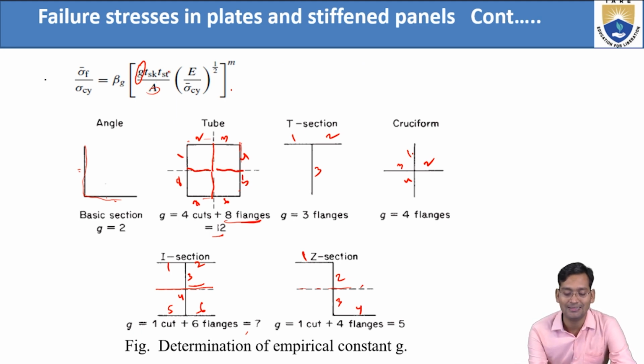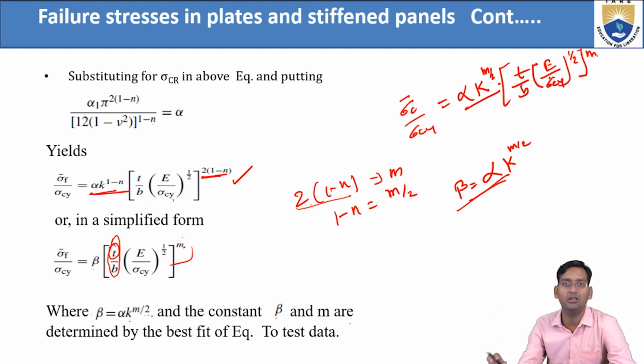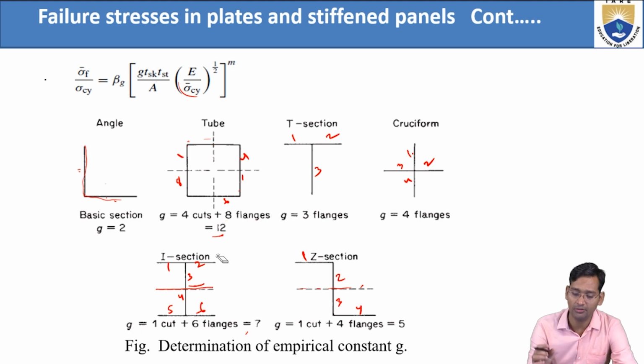That gives TSK, TST by B, and this remains the same. Only T by B will change. Earlier we directly took the full thickness T; now we divide by B, taking the area. So both equations are similar.